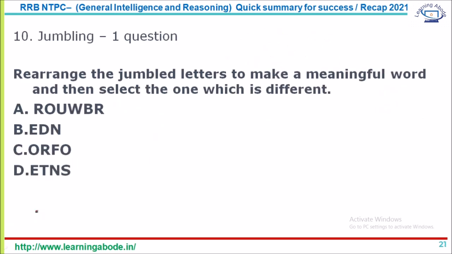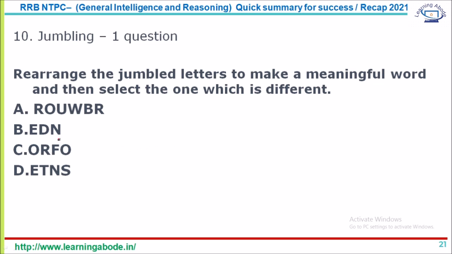The next type is jumbling question. This is a very interesting question, and you get definitely 1 question on jumbling. What usually happens is that you are given meaningful words, but the letters, the alphabets, are actually jumbled. From the jumbled word you have to get a meaningful word, and then either you have to find the odd one out, like the example given here, or sometimes you are asked to arrange the meaningful words in alphabetical order, and then the questions are asked based on that.